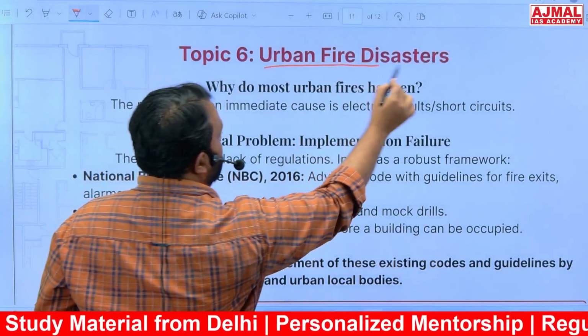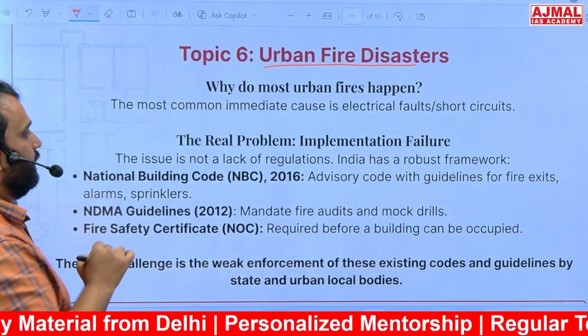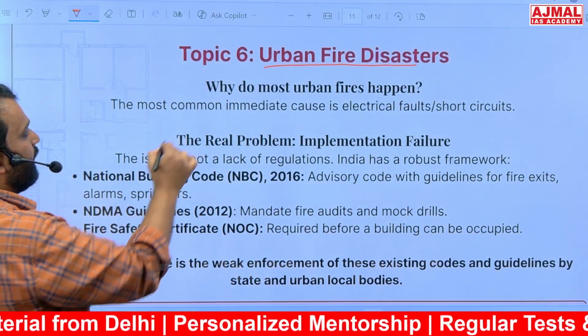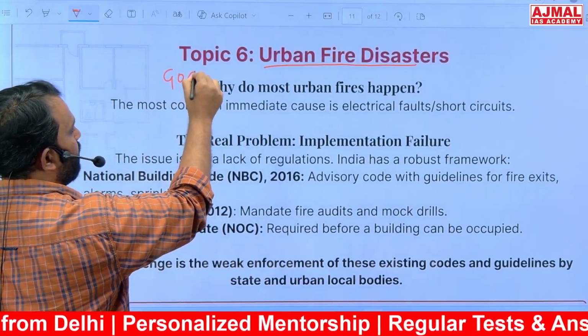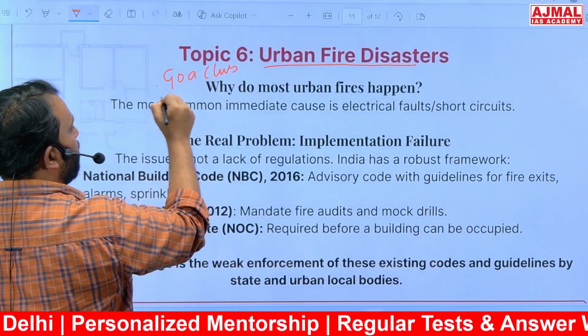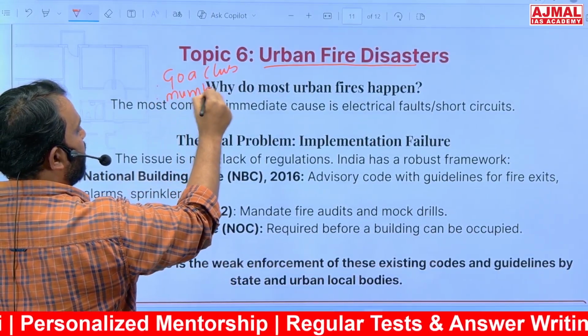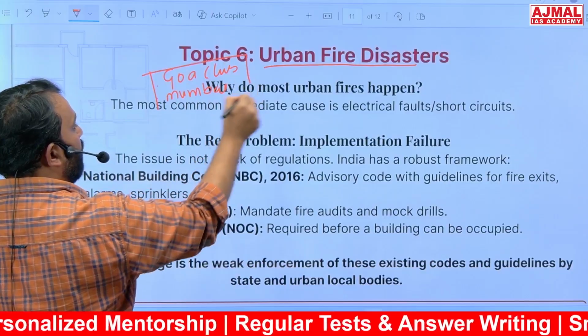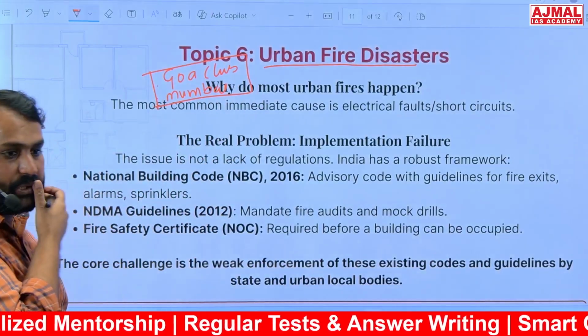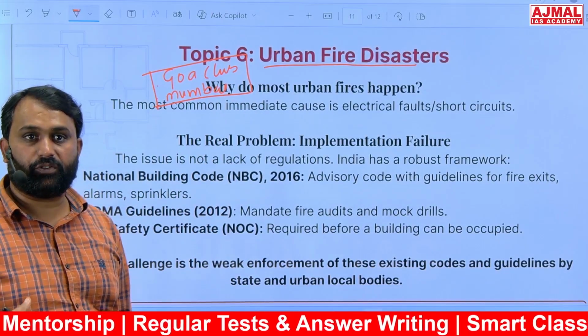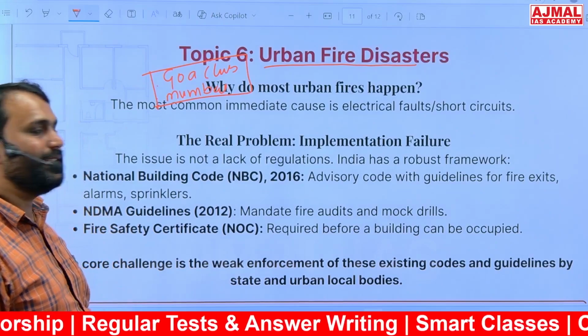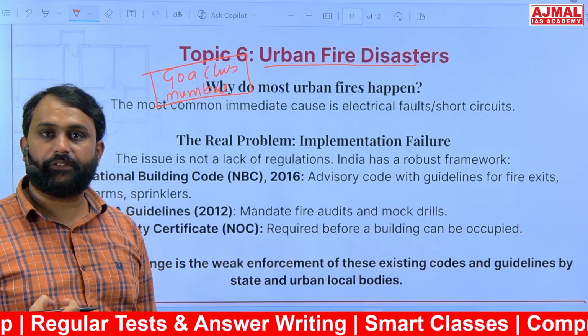Urban fire disasters, because recently there was a fire in a Goa club and in Mumbai. Now this is not an issue of regulation or regulatory framework or statutory framework. India has a very robust statutory framework.